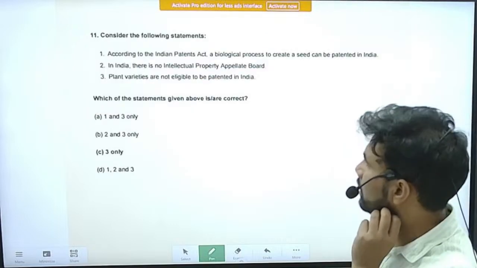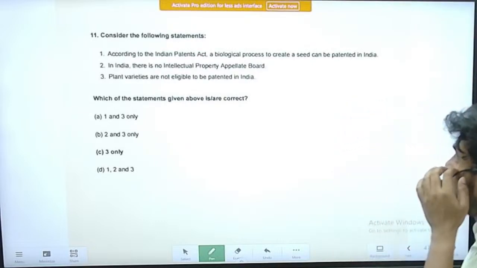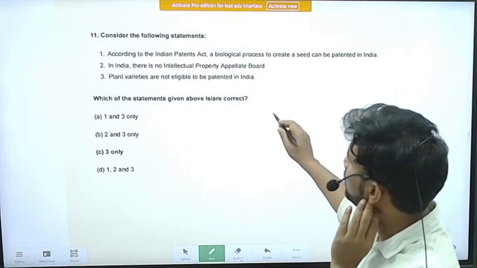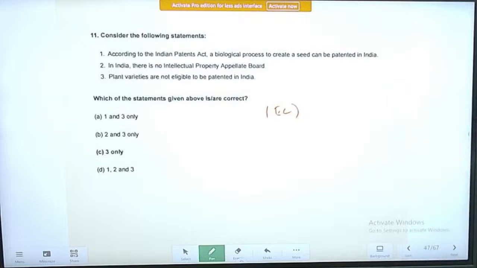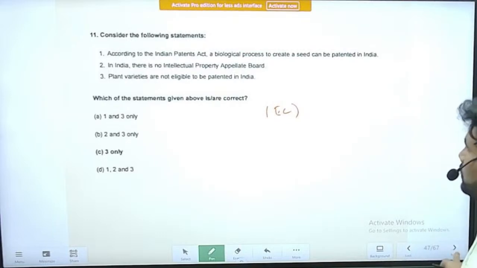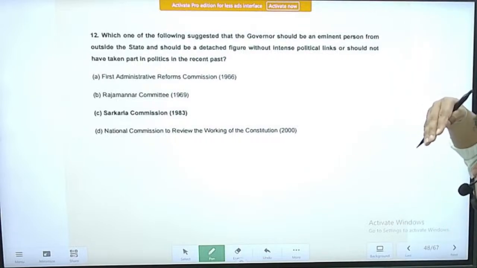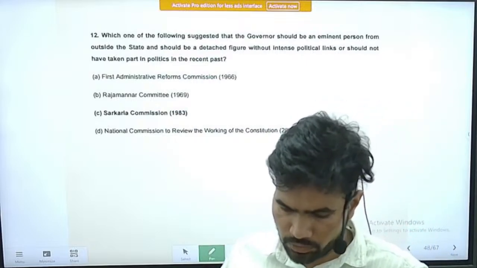Next question, consider the following statements. It is about intellectual property rights. You can consider this question in economics also. So for the time being, we can skip this question. Next question is about the commissions. It is related to polity only. We will see this question.